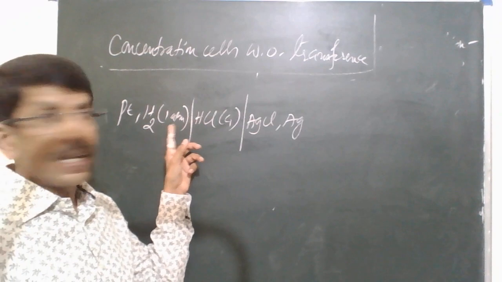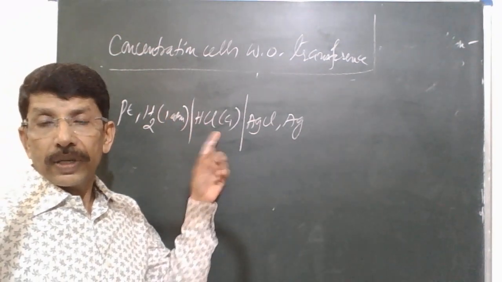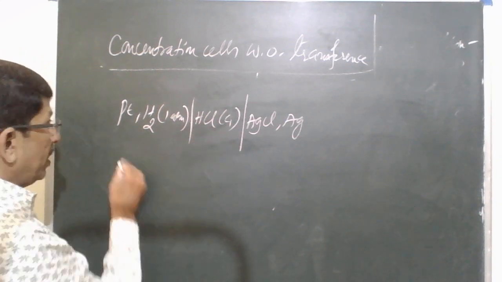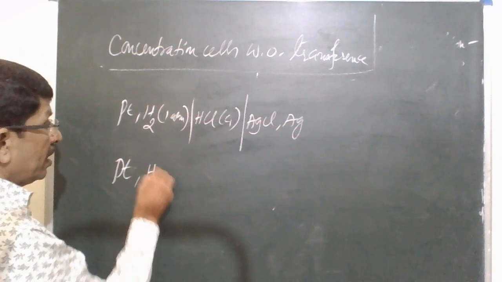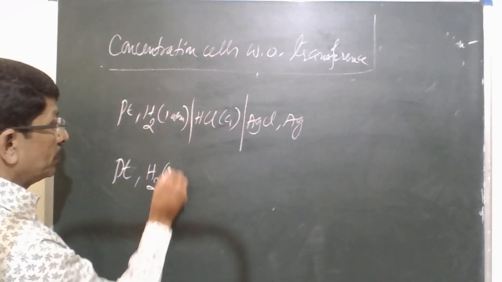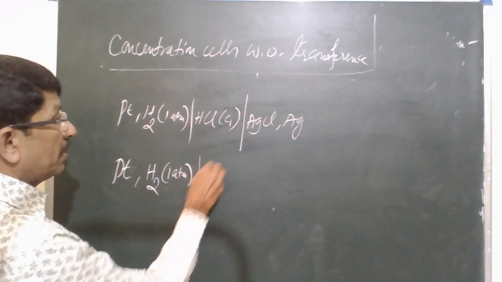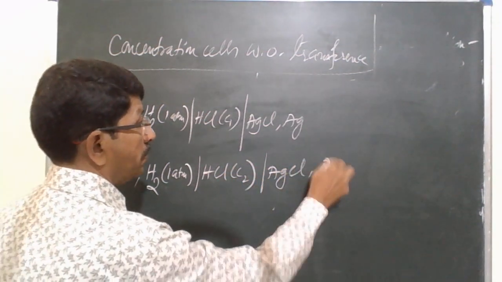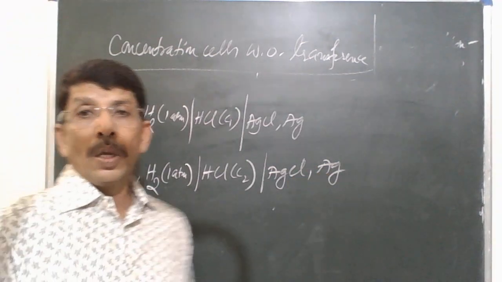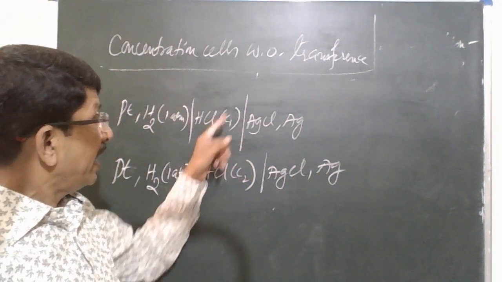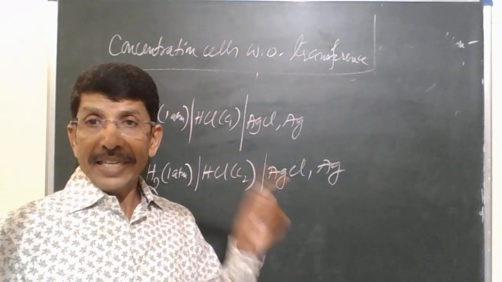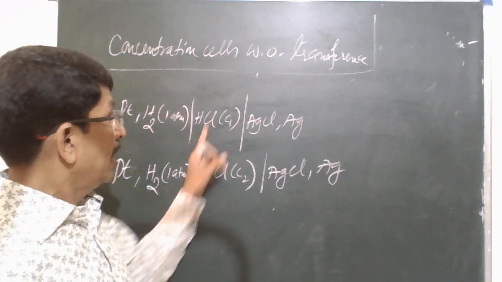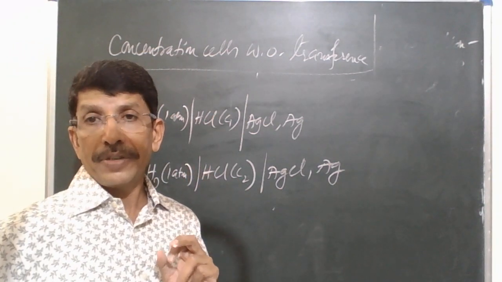And this is a hydrogen gas electrode at 1 atmosphere. So this is one cell. The same cell, in the sense, cell with the same electrodes but with a different concentration. So we consider this an example of an electrolyte concentration cell. Electrodes are the same, but electrolyte concentration is different, right?